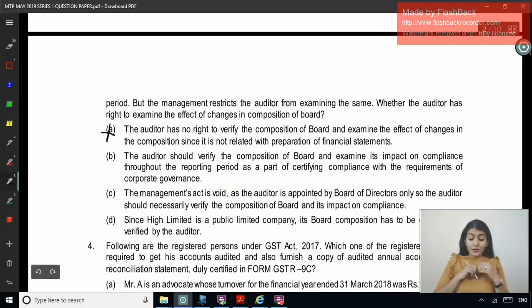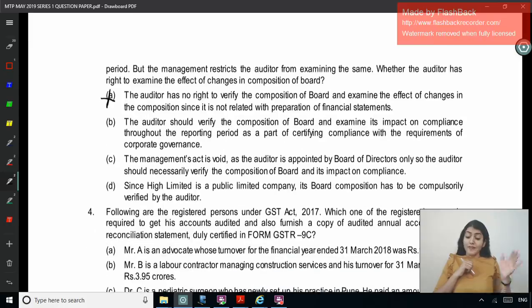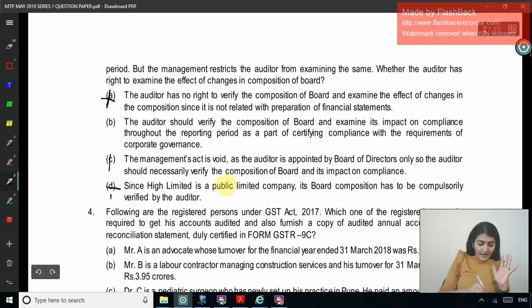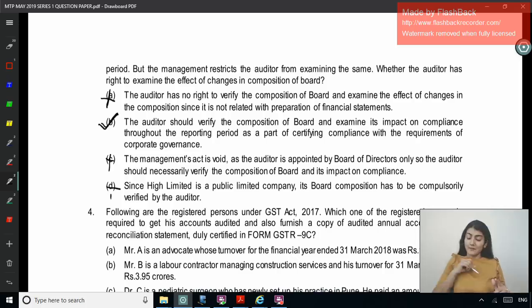No. The auditor should verify the composition of the board and examine its impact on compliance throughout the reporting period as a part of certifying compliance with the requirements of corporate governance. The management act is void as the auditor is appointed by BOD only, so the auditor should necessarily verify the composition of the board and its impact on compliance. Since Hi Limited is a public limited company, its board composition has to be compulsorily verified by the auditor. No. So the correct answer is SEBI LODR, that you need to check the compliance with the code and also certify, either the auditor or the company secretary.